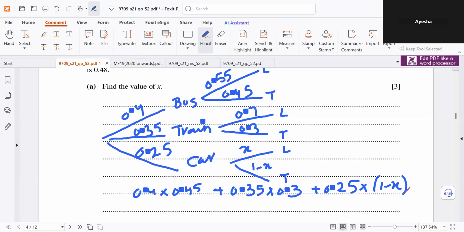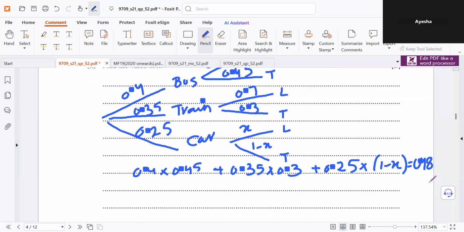And the answer is given to us, it is equal to 0.48. Now you make X the subject here. 0.471.